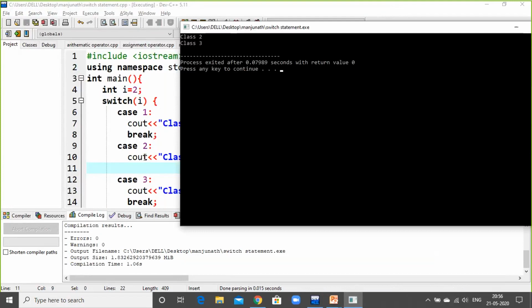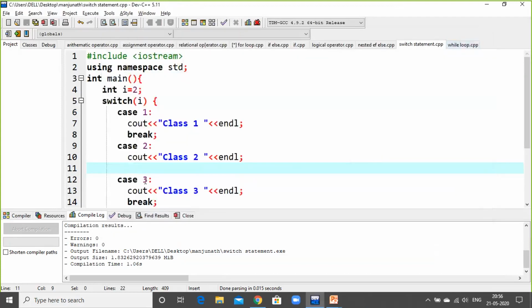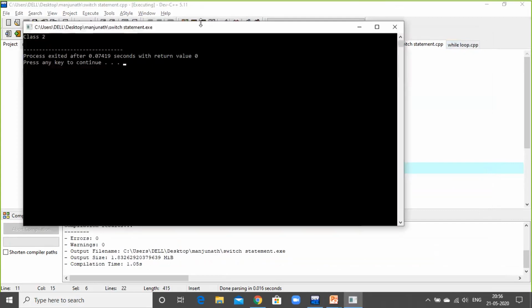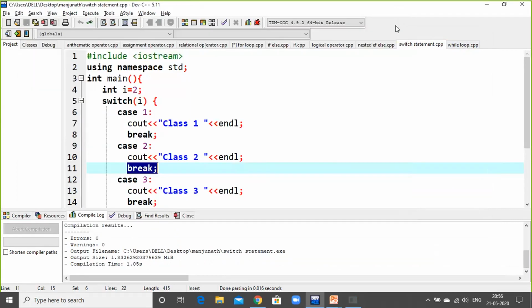Each command is different. Each command has its different outputs. So when I remove this break, automatically the conditions case 2 and 3 will start printing. I'll close this. Again, I'll use this break now. When I use this break and compile this program again, now what will be the answer? Case 2. This is 1. Now, this is about case 2.